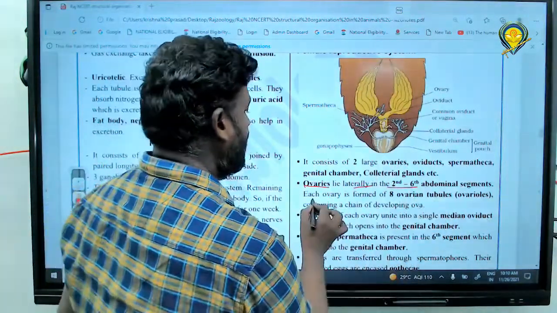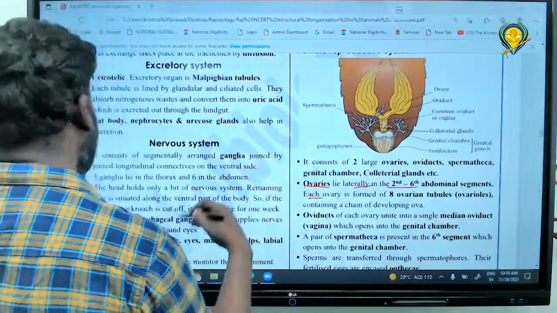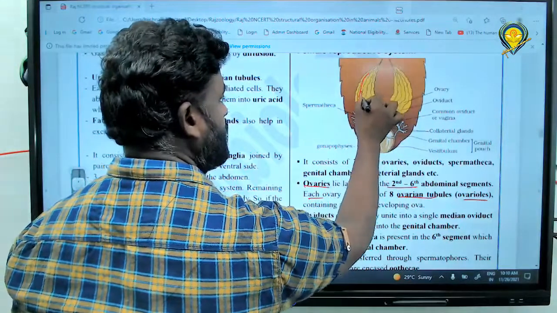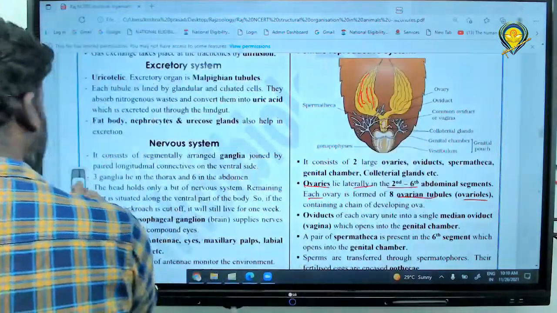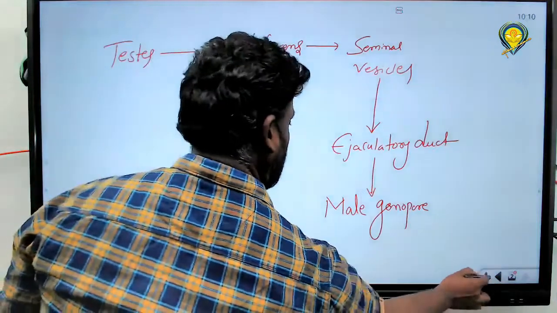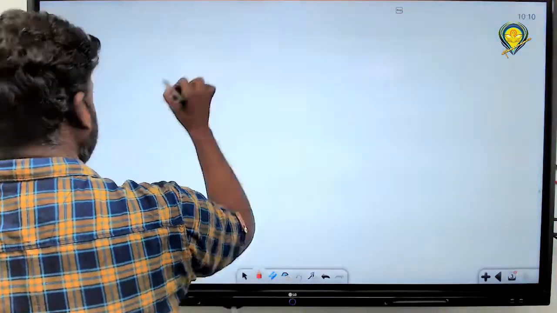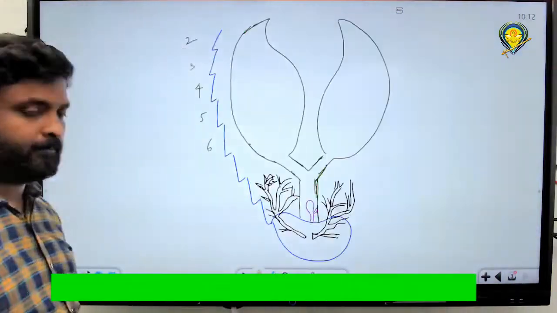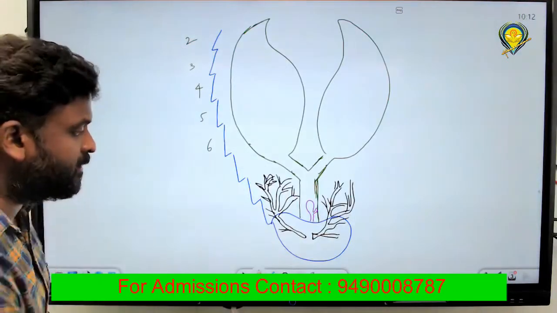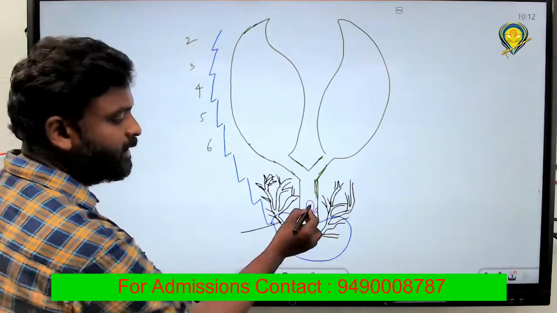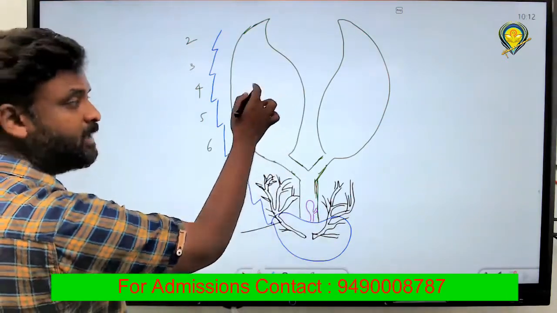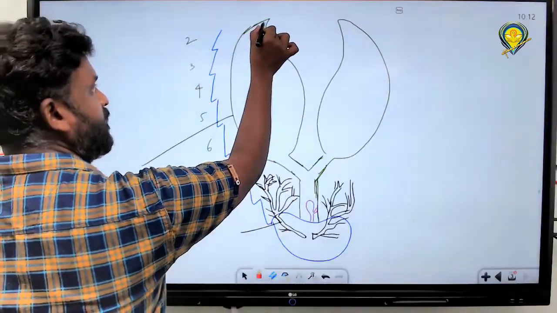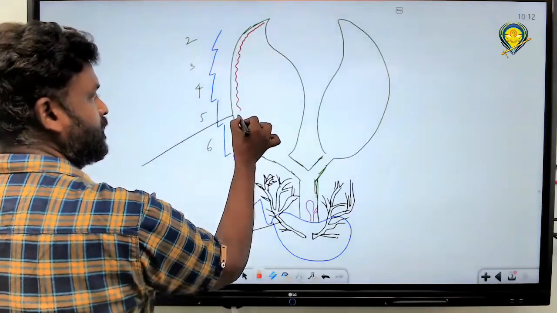And next one, each ovary is formed of 8 ovarian tubules called ovarioles. Could you please find out here? 1, 2, 3, 4. But it looks like 4. But I will show you how it is. Abdominal segment, if you can draw it directly. What is the branched structure? Very good. What is it here? Spermatheca. And what is it here? Ovaries, right? And what I want to show you here, each one consists of 8 ovarian tubules.